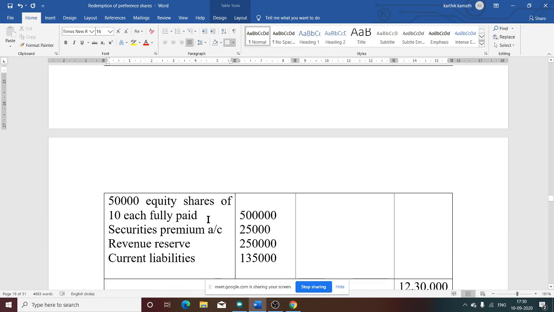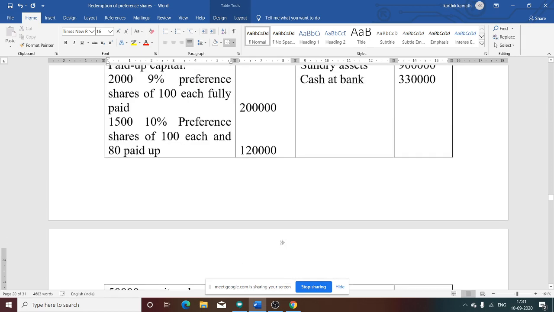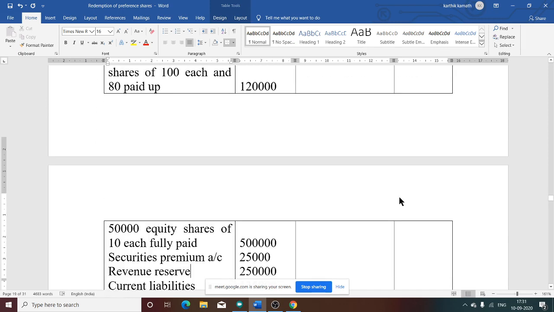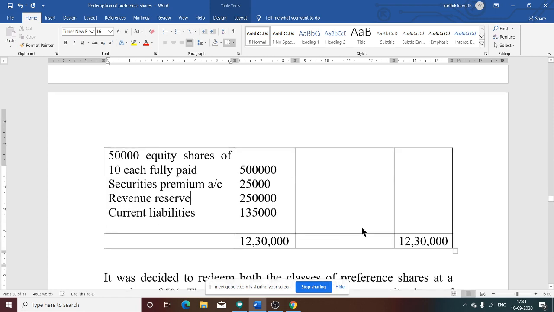Then equity share information, that is ordinary share information, is also given. 50,000 equity shares of 10 each fully paid, that is 5 lakh. Securities premium account is also given in the problem. Securities premium account has a 25,000 balance, shown on the liability side. Then revenue reserve information is given, that is 2,50,000. Current liability, that is 1,35,000, is mentioned in the question. Then on the asset side, sundry assets 9 lakh and cash at bank 3,30,000 are given. So the total of the balance sheet is 12,30,000.